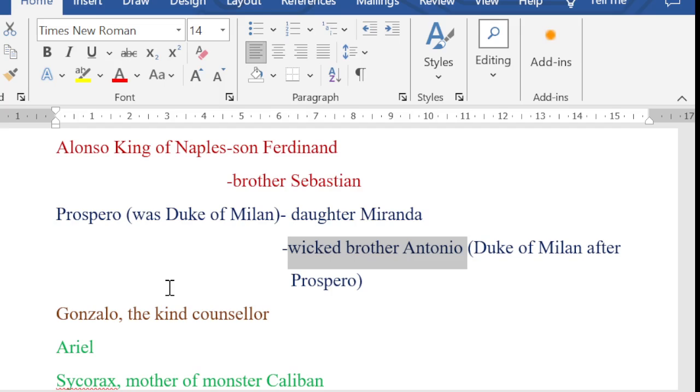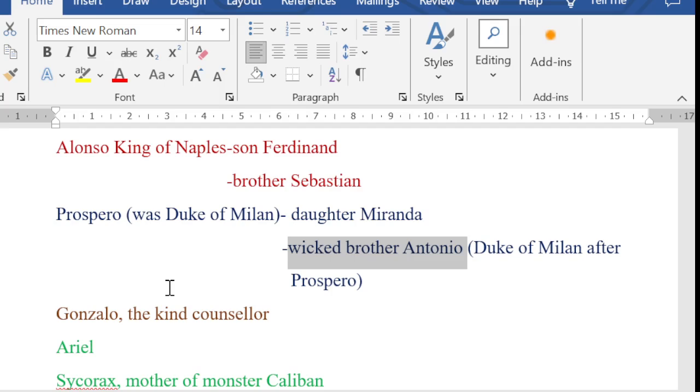However, Gonzalo, as we said in the beginning, was very kind. We can see that Prospero was very interested in magic. So Gonzalo put food and drink and Prospero's books of magic on that boat, and later with that they found their way to an enchanted island. So this is how Prospero and Miranda ended up on that island. Now upon reaching there, Prospero wanted to have his vengeance. It is because of that Prospero, with the help of Ariel, created a tempest.